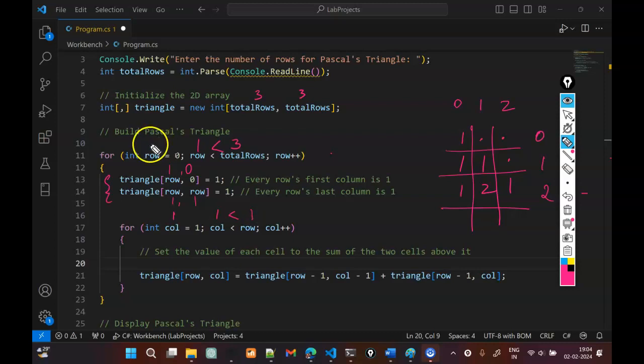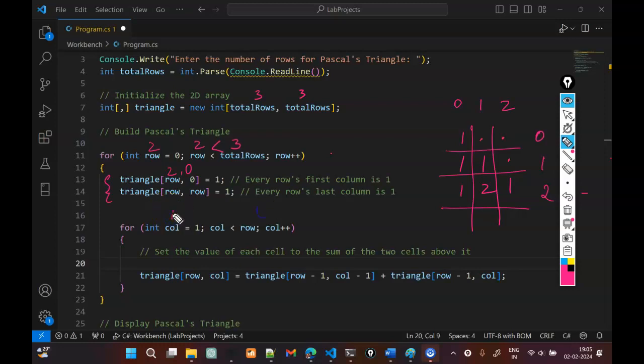So now row will be 2. 2 is less than 3. We go in. This is 2 comma 0, which is this. We set it to 1. And this becomes 2 comma 2, which is this element here. So we also set it to 1. So now we can get a hint of how the first and last elements are always set to 1. It's because of these two lines here. Let's continue our example. I'll probably erase this part here.